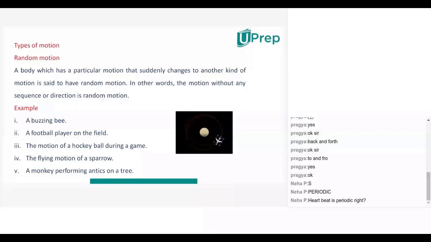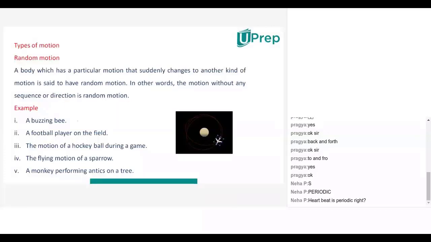Now let us learn about random motion. A body which has a particular motion that suddenly changes to another kind of motion is said to be having random motion. In other words, motion without any sequence or direction is called random motion. That means it may change from translatory to rotatory, rotatory to translatory. It may change in a different way. That type of motion will be called random motion.